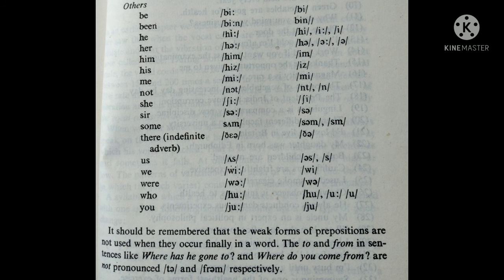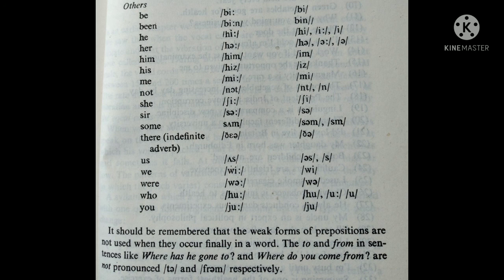Now look at these other structural words. Note the strong form and weak form of these structural words. Be strong form, be weak form. Been strong form, been weak form. He strong form, he or e weak form. Her strong form, her or a weak form. Him strong form, him weak form. His strong form, is weak form. Me strong form, me weak form. Not strong form, nt or weak form.